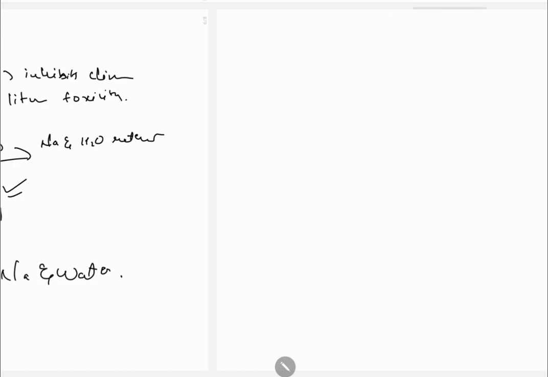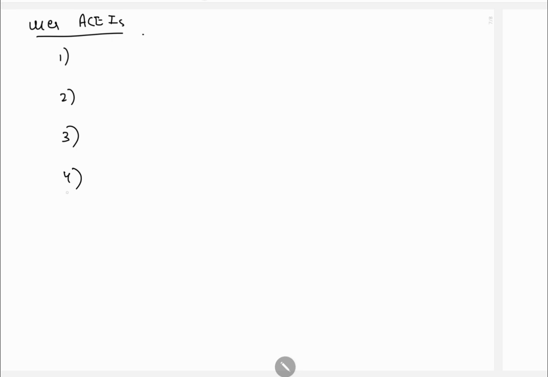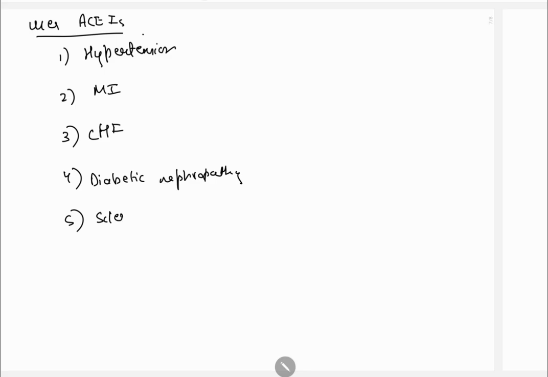Next, we will study uses of ACE inhibitors. There are 5 uses. First of all, in hypertension we use them. Second, in MI. Next, in chronic heart failure, diabetic nephropathy, and then in scleroderma renal crisis.